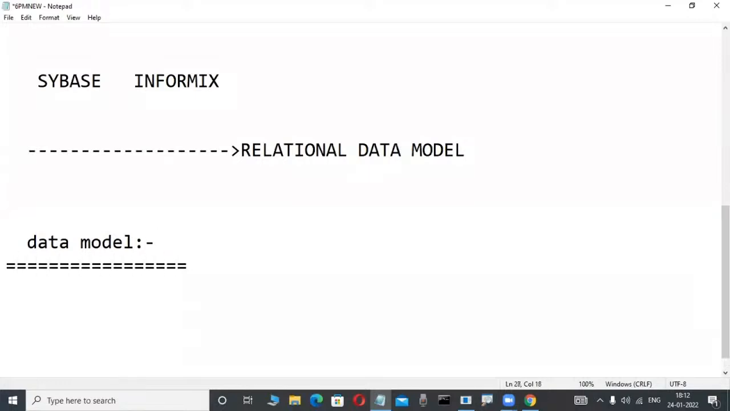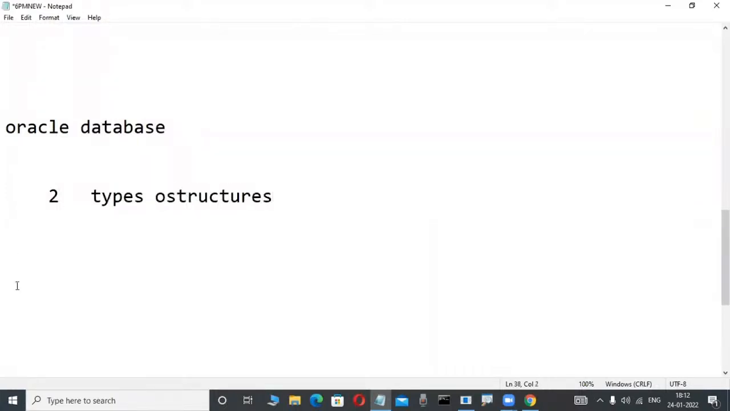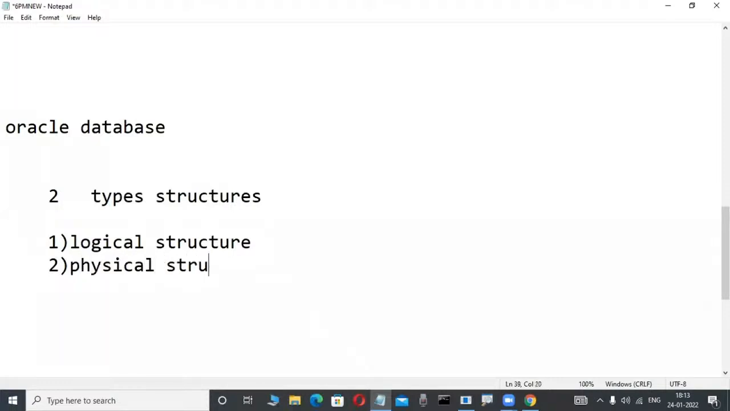I am telling one thing. Suppose here Oracle is a product. This Oracle database, or any relational database, has two types of structures, as I told in previous classes. One is the logical structure, and another one is the physical structure. What is a logical structure?